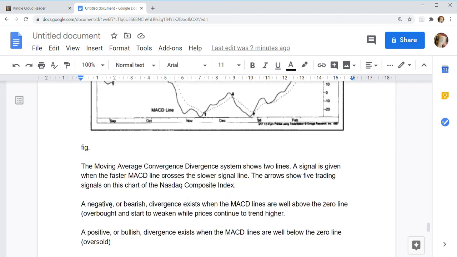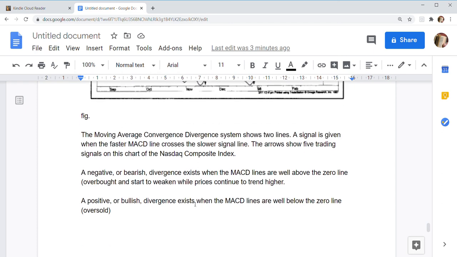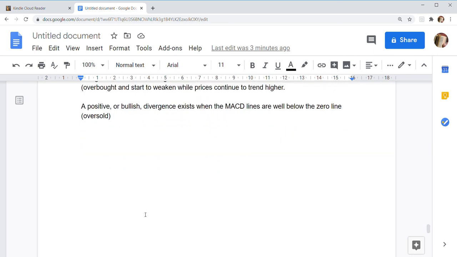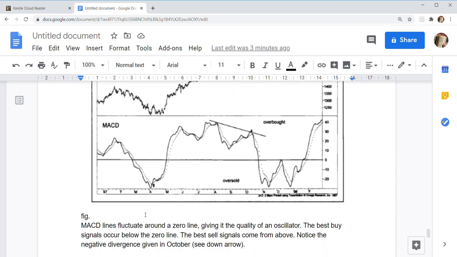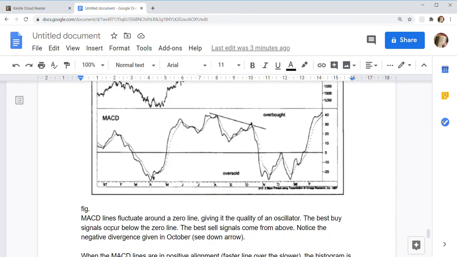A negative or bearish divergence exists when MACD lines are well above the zero line, overbought, and start to weaken while prices continue to trend higher. A positive or bullish divergence exists when MACD lines are well below the zero line, oversold. MACD lines fluctuate around a zero line, giving it the quality of an oscillator. The best buy signals occur below the zero line.